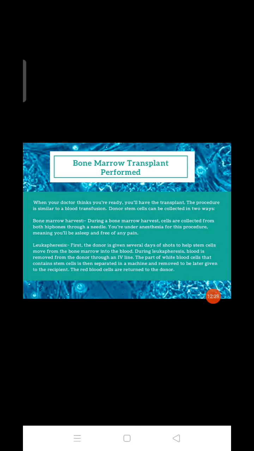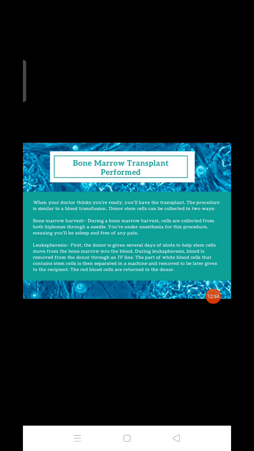Next, how is a bone marrow transplant performed? When your doctor thinks you are ready, you will have the transplant. The procedure is similar to a blood transfusion. Donor stem cells can be collected in two ways: bone marrow harvest and leukapheresis. During a bone marrow harvest, cells are collected from both hip bones through a needle. You are under anesthesia for this procedure, meaning you will be asleep.